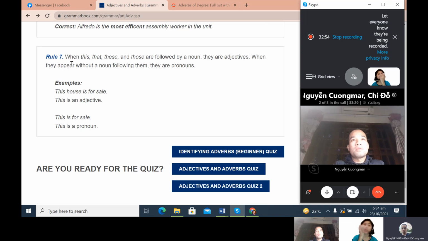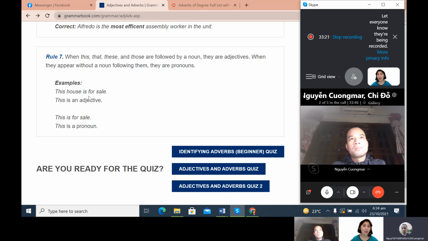Okay. Look at this one. When this, that, these, and those are followed by a noun, they are adjectives. When they appear without a noun following them, they are pronouns.